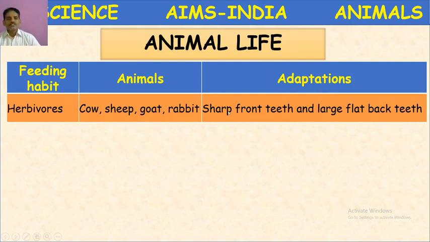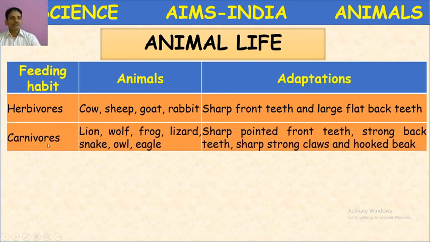The adaptations seen in these herbivores: sharp front teeth and large flat back teeth. They possess sharp front teeth and large flat back teeth so that they can grip the grass and plant leaves and nip them out, and they can chew thoroughly with the help of the flat back teeth.